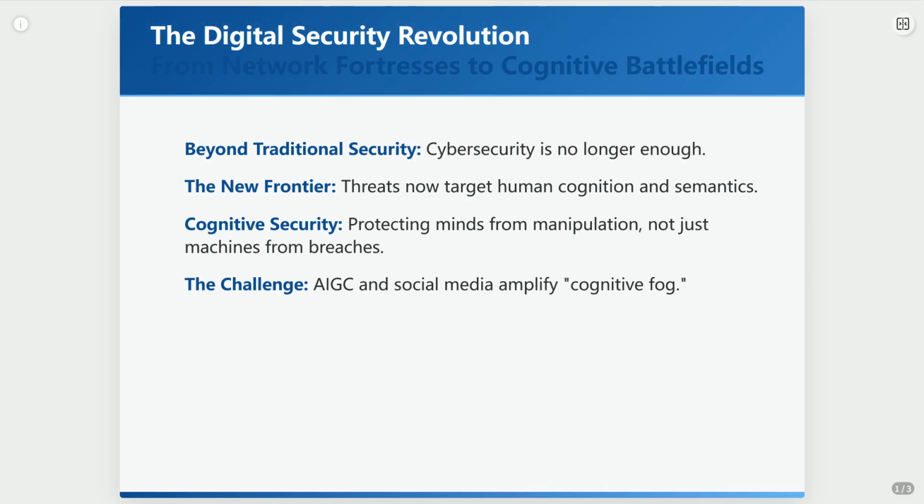Alright, let's dive straight into the heart of the matter. Forget firewalls and encryption for a second. The real battleground today isn't just your servers, it's inside our heads. We're talking about a new kind of security, cognitive security. Attackers aren't just trying to crash your system, they're trying to crash your mind. And with AI-generated content and social media, they can create a fog so thick, distinguishing truth from fiction becomes impossible. So, how do we fight back?